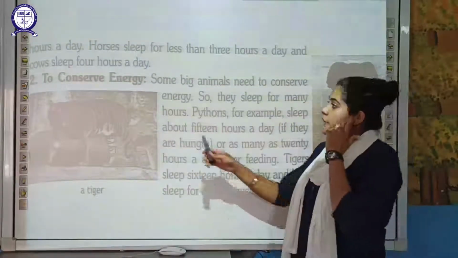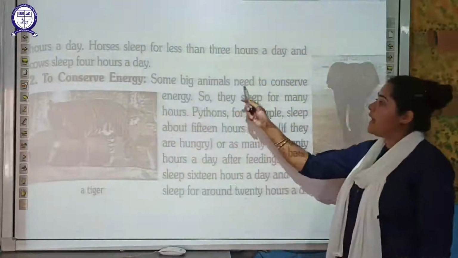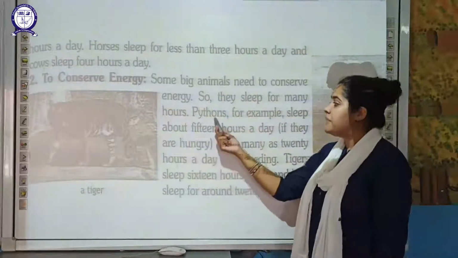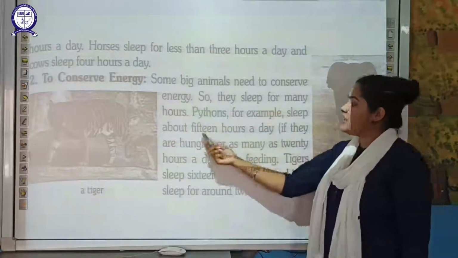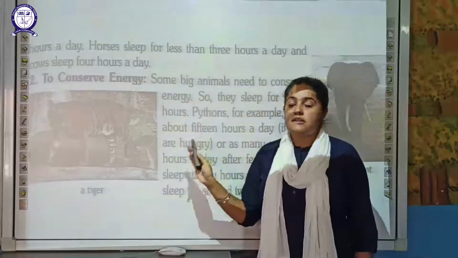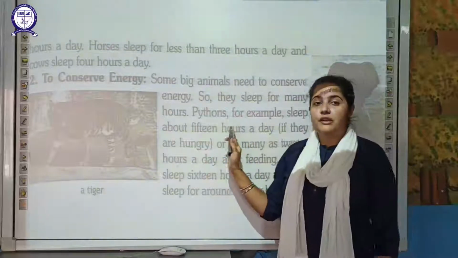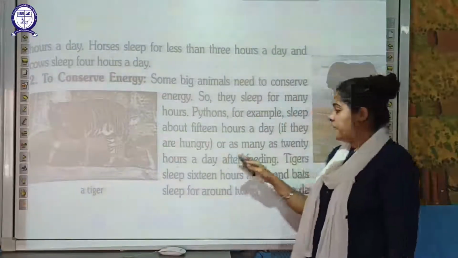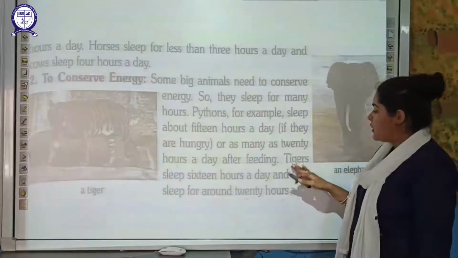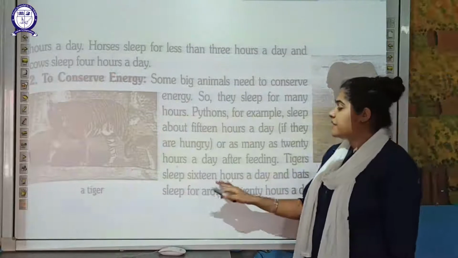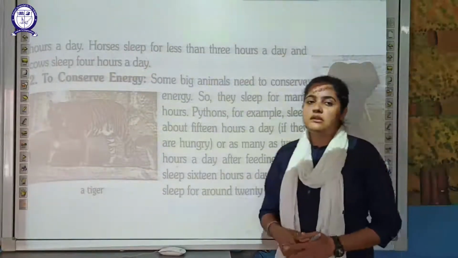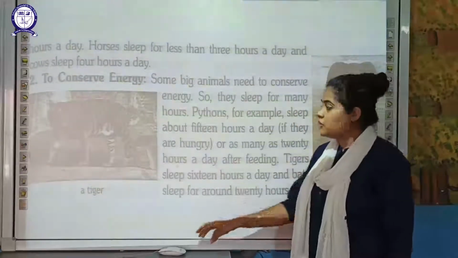So if we talk about conserving energy, some big animals conserve energy by sleeping for many hours. An example is the python snake, which will sleep for about 15 hours in a day if it is hungry. But after feeding, it can sleep for up to 20 hours a day. Another example is the tiger, which sleeps 16 hours a day, and a bat sleeps for about 20 hours a day. So sleeping time varies because of these two reasons.